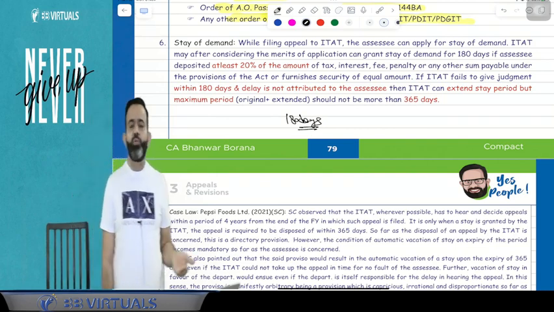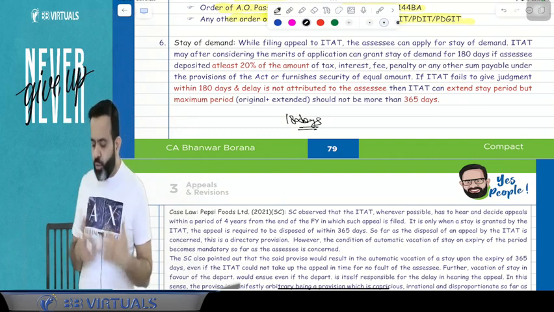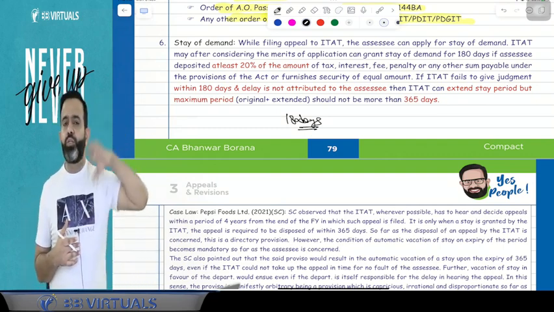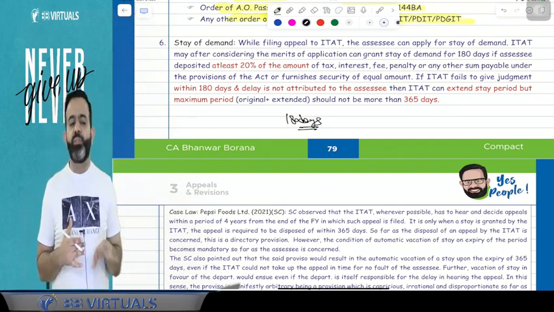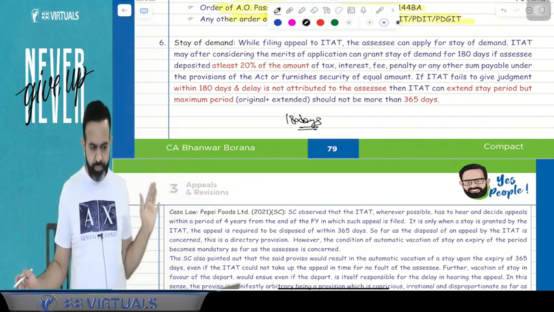Security means, for example, a bank guarantee. So if you have given a bank guarantee of 20%, or you have paid at least 20% of the demand, then ITAT can give you the stay of demand for 180 days.